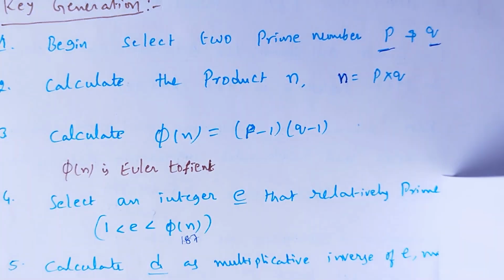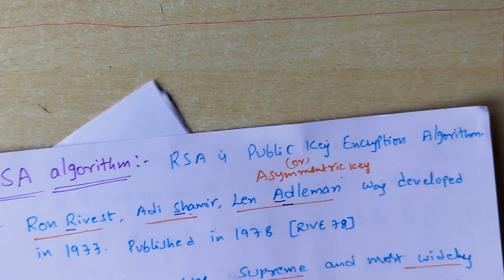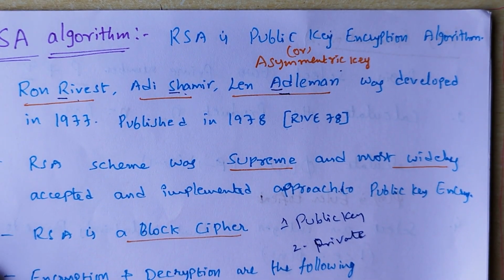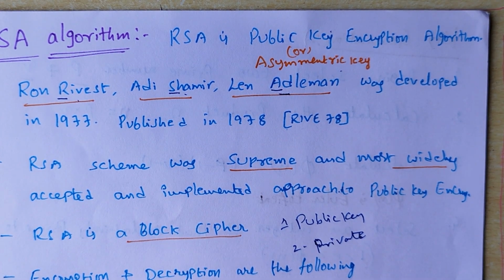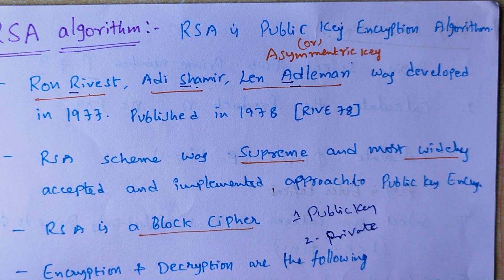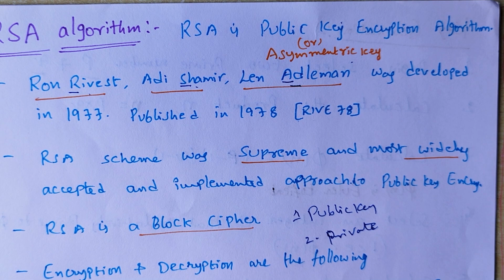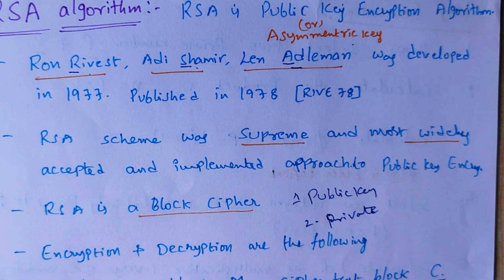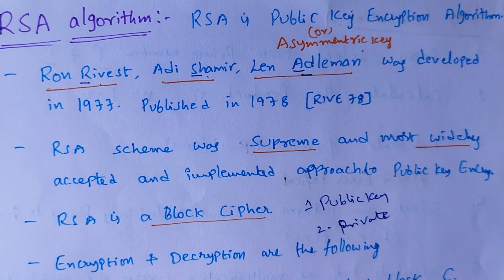This is about the RSA algorithm. The RSA algorithm is an asymmetric key, public key encryption algorithm. What does asymmetric or public key mean? Here we use two keys for encryption and decryption. These types of algorithms are called public key cryptography or asymmetric key cryptography. It is a very important question in semester exams, the RSA algorithm. Don't get confused here.